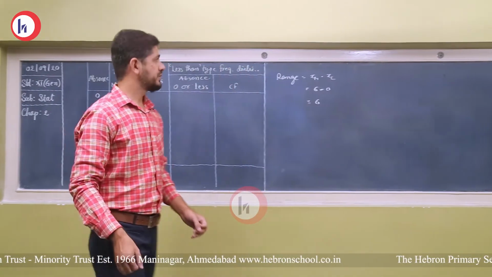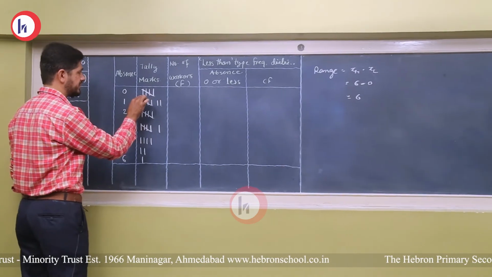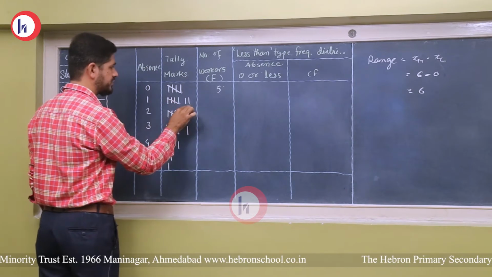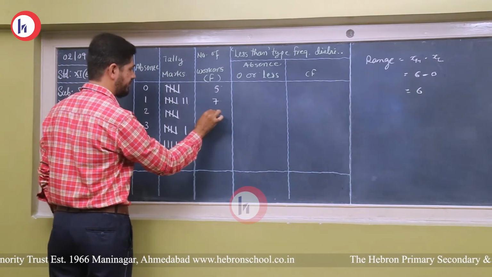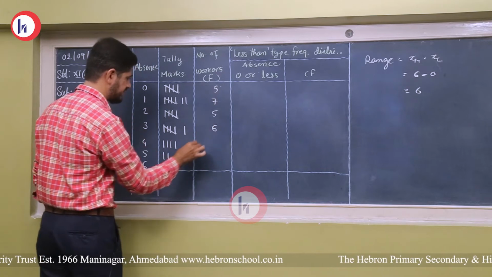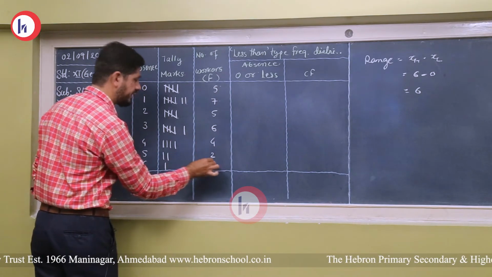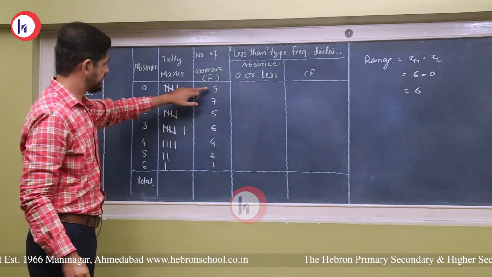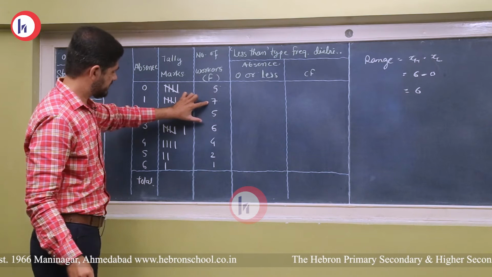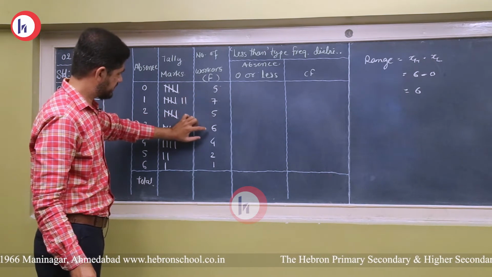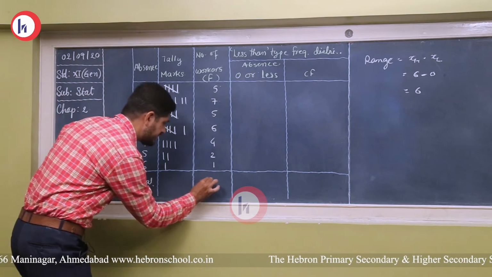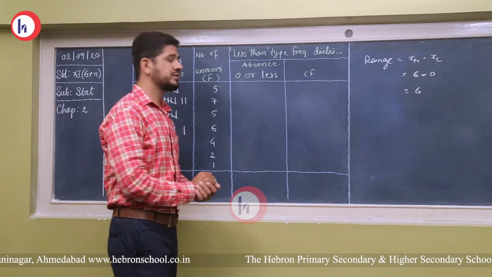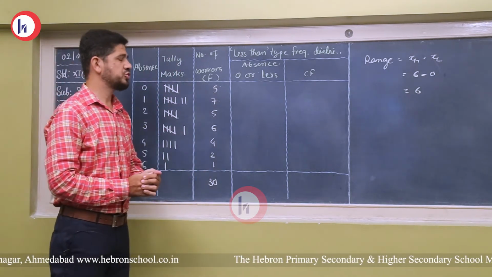Now friend, let's count the tally marks, that is 1, 2, 3, and the cross line, that is 5. 5 plus 2, 7, 5, 5 plus 1, 6, 4, 2, and 1. So the total is 30. Okay. Now let's convert these values into the less than type frequency distribution.